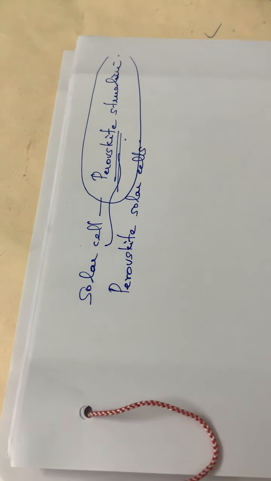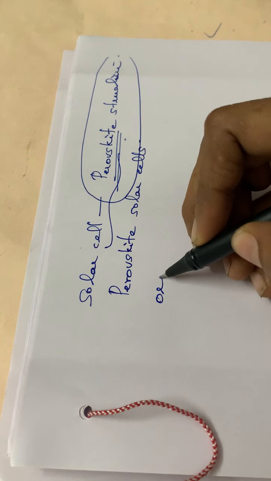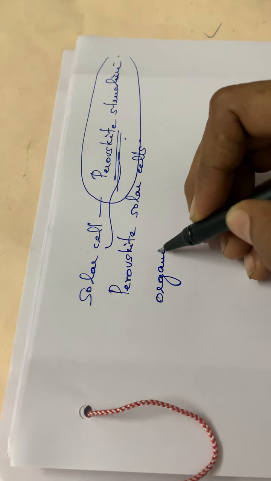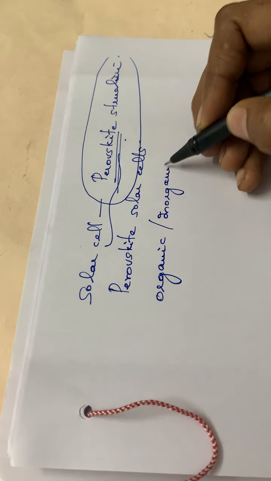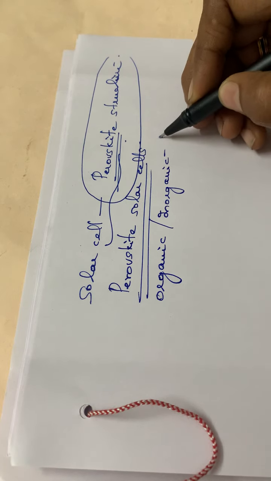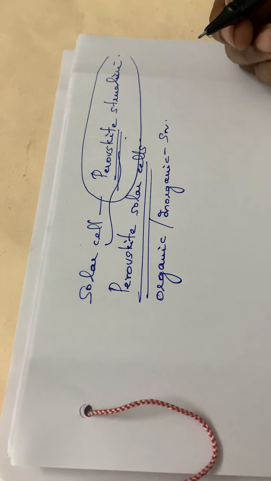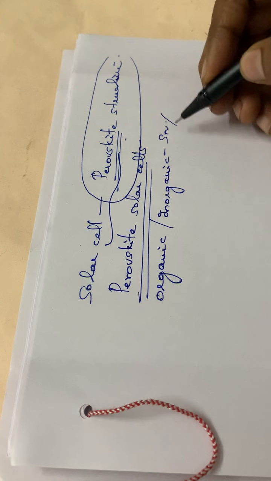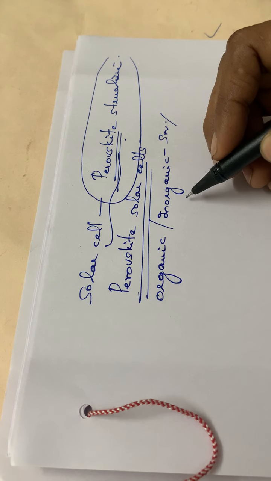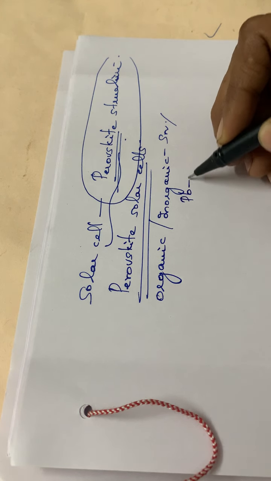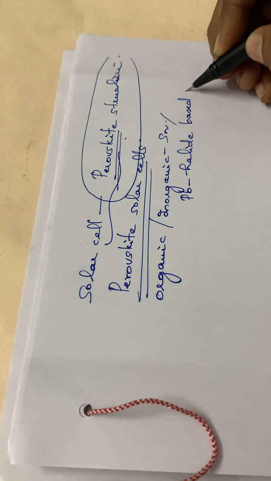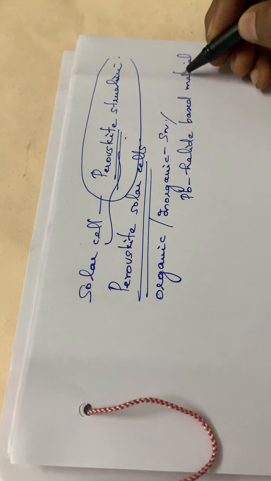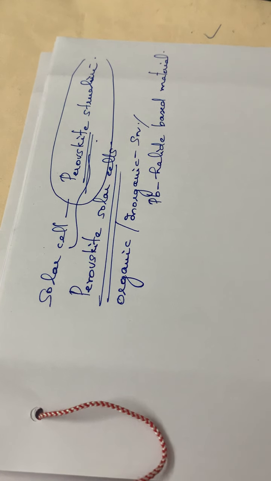Normally this perovskite structured material will have organic or inorganic tin, Sn, or it can have a lead halide based material.